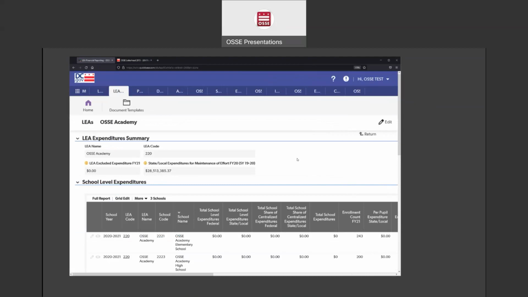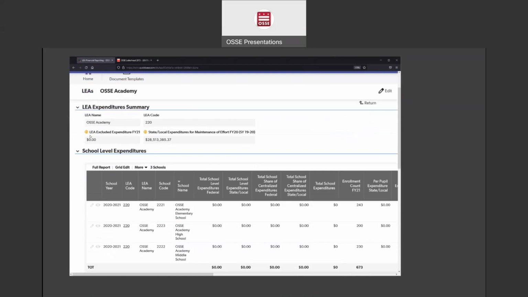So there's a couple things that I want to point out on this page. The LEA name and the LEA code will be listed right here. And then there is this box, the LEA Excluded Expenditures. This is one of the boxes that you'll need. This is the box where you will fill in your total aggregated excluded expenditures.